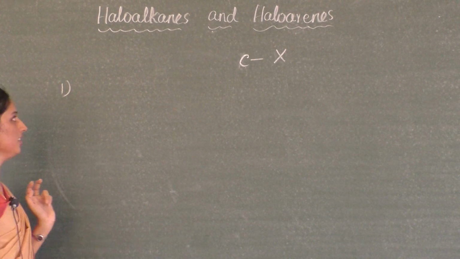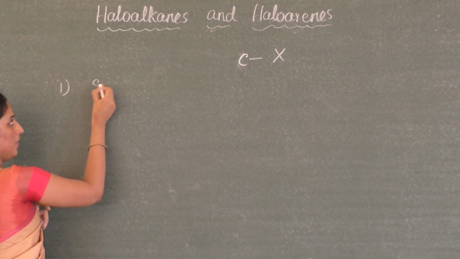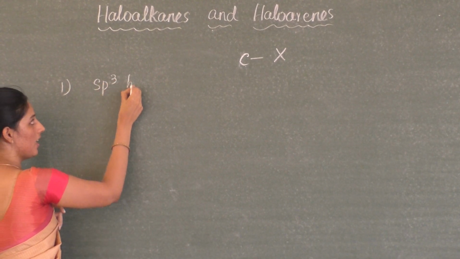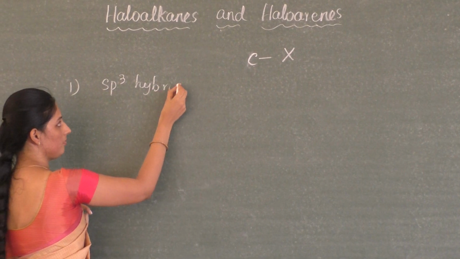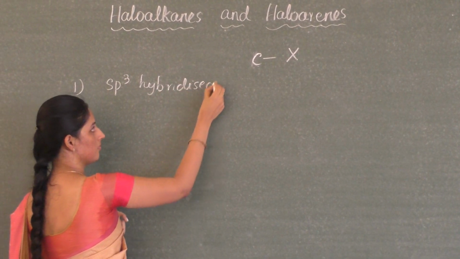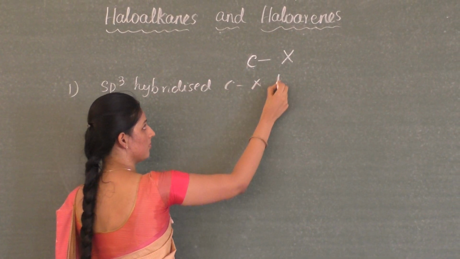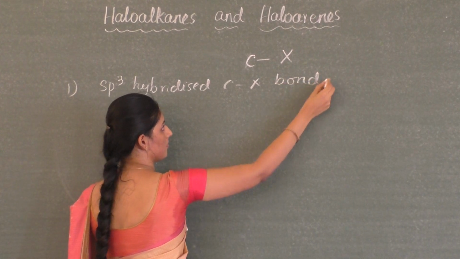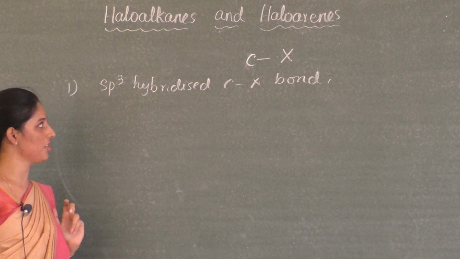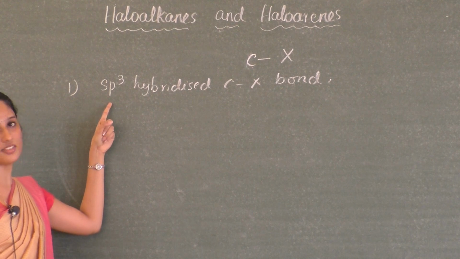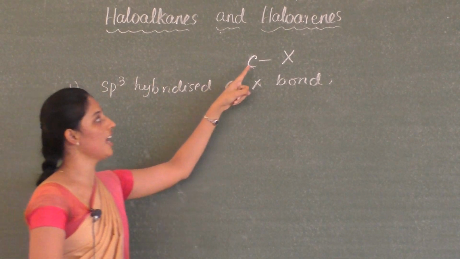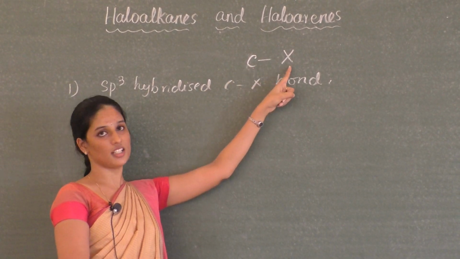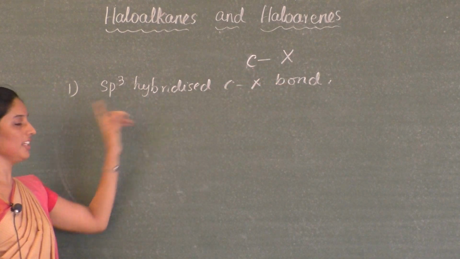The first one, that is sp3 hybridized C-X bond. So the name itself indicates the carbon atom to which the halogen atom is attached is sp3 hybridized.